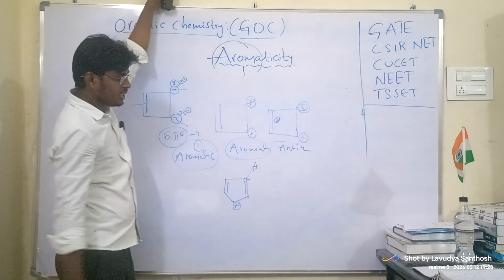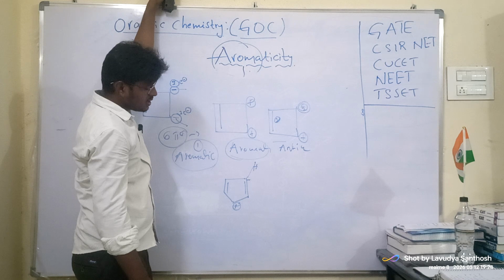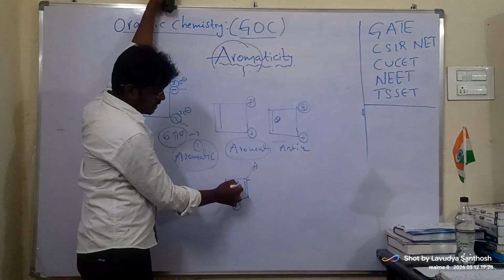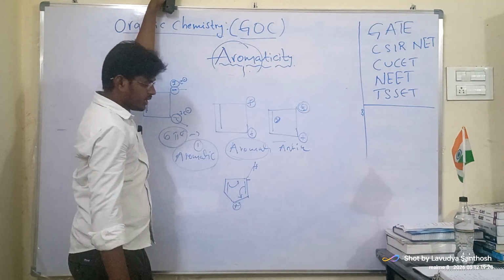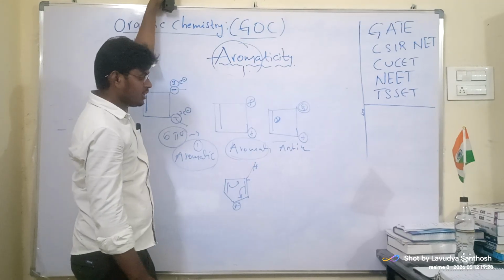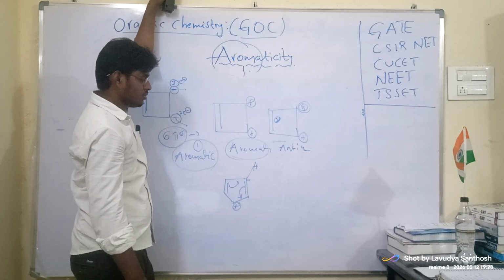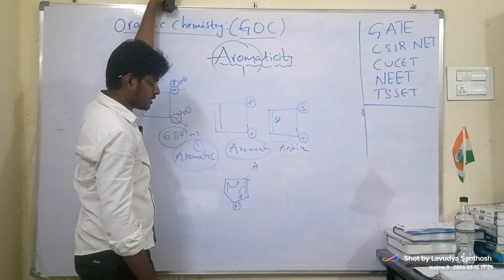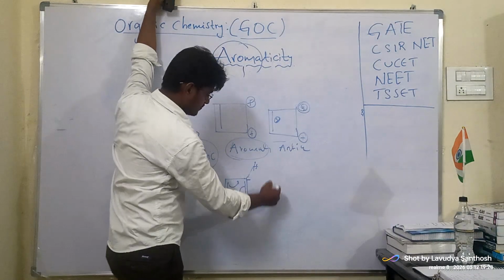the hybridization. It is planar. There are delocalized electrons, but it is following the 4n electron rule, not the 4n plus 2 electron rule. So now we see.